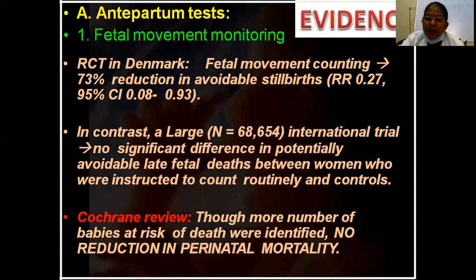So what the Cochrane review said, the Cochrane review says, though more babies at risk of death were identified, we can identify as early as, so what the Cochrane review says is, there is,